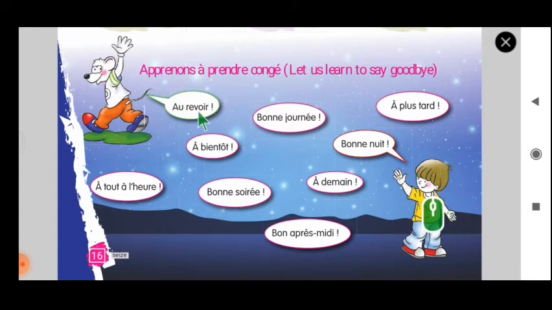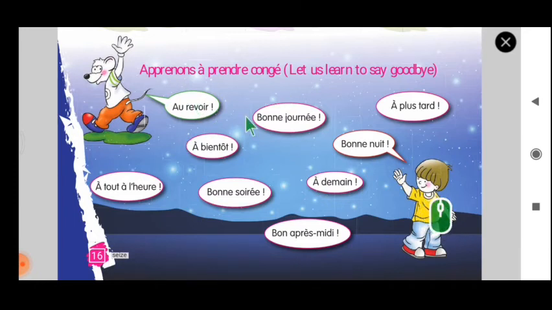Au revoir. This is well known to you. Au revoir. À bientôt. Au revoir is bye. À bientôt is see you soon. À demain. See you tomorrow. And bonne journée. Have a nice day. These things you already know. Okay. Au revoir. À bientôt. À demain. Bonne journée. So these things came for your midterm.